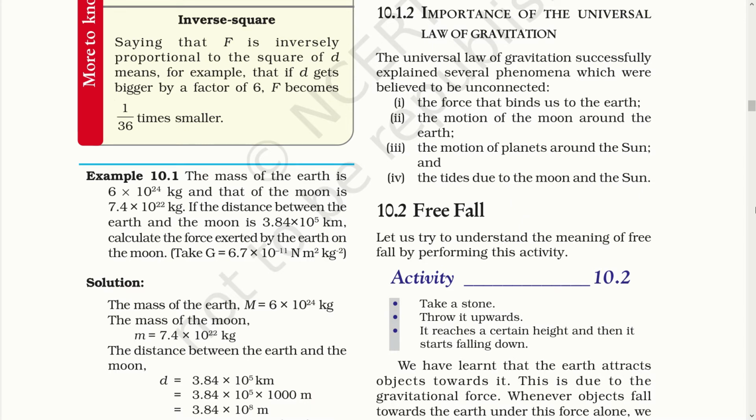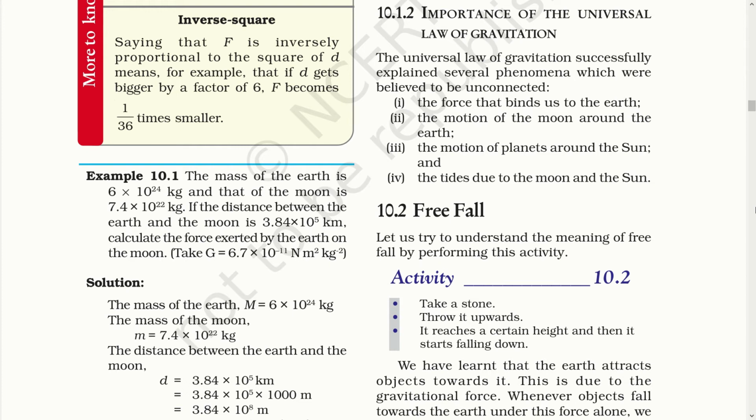Now let's study the importance of the universal law of gravitation. The universal law of gravitation successfully explained several phenomena which were believed to be unconnected. The first phenomenon that it explained was the force that binds us to the earth. Why don't we fall from the earth? That was explained by the universal law of gravitation. The second phenomenon was the motion of the moon around the earth. The third, the motion of planets around the sun.